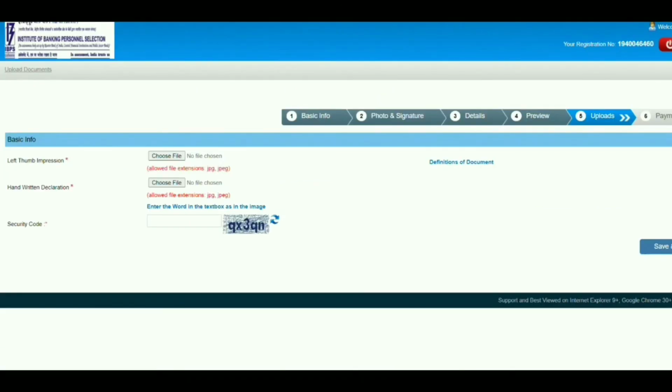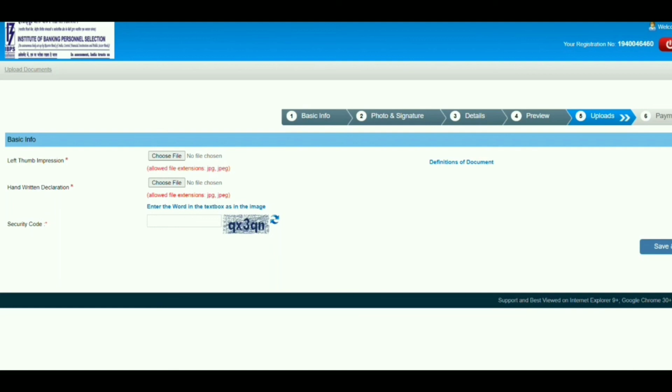So once we click on the final submit button, we will navigate to this uploads page. So we have two options here. One is a left thumb impression, second one is handwritten declaration. As I already said, we need to have the soft copies for this left thumb impression and handwritten declaration. So you need to have those soft copies, and if you don't know how to compress and how to decrease the size, you can check the description. I have provided a few links there, so you can compress the images there.